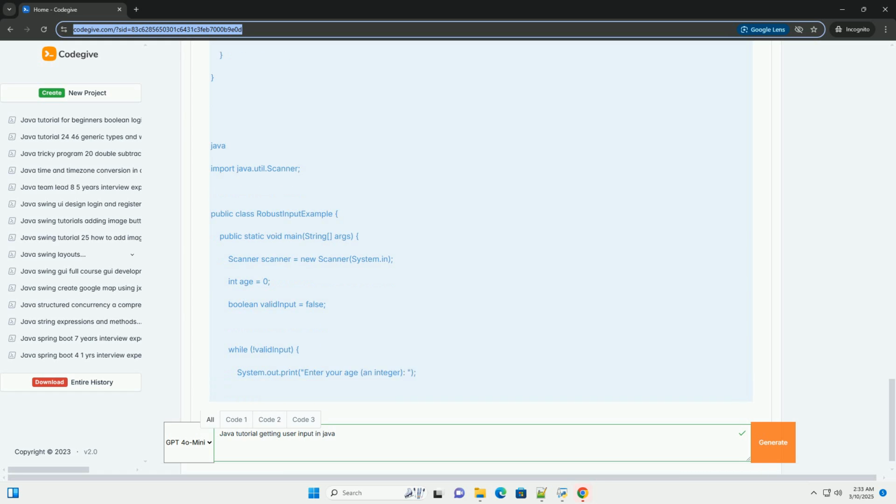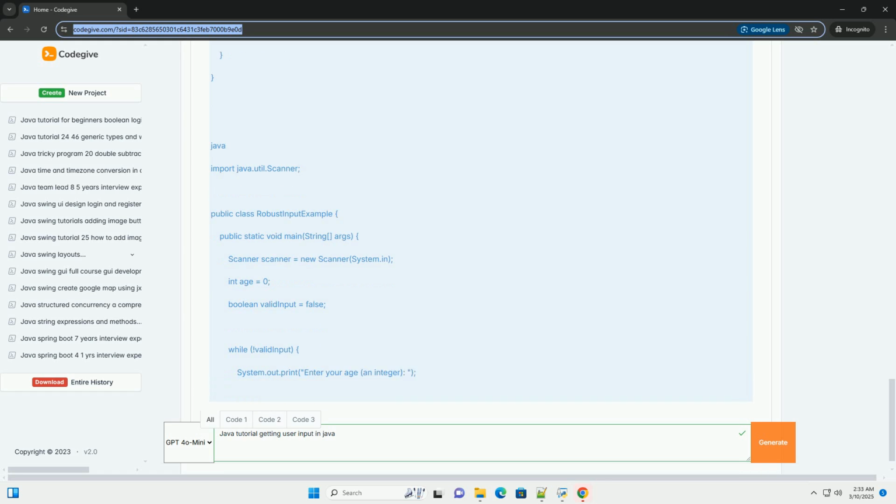The Scanner class provides methods to check if the next token in the input stream is of a particular type. Explanation: scanner.hasNextInt returns true if the next token in the input stream is a valid integer, otherwise it returns false. If hasNextInt returns true, we proceed to read the integer using scanner.nextInt. If hasNextInt returns false, it means the user entered something that's not an integer. We print an error message and then call scanner.next to consume the invalid input token, preventing it from causing issues in subsequent reads.